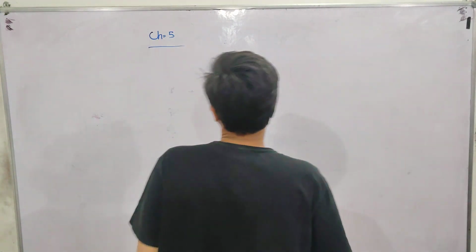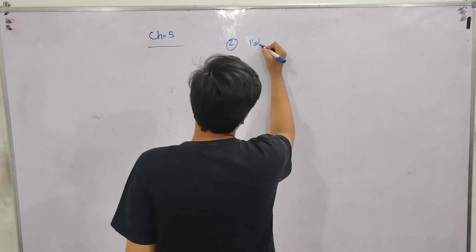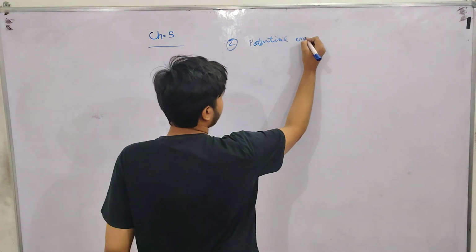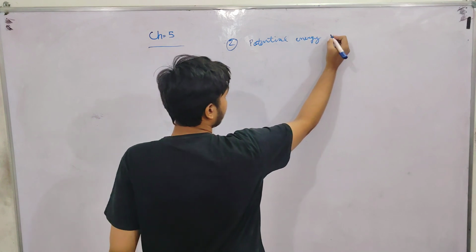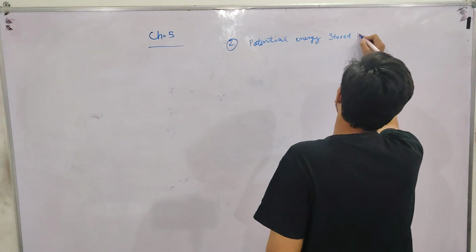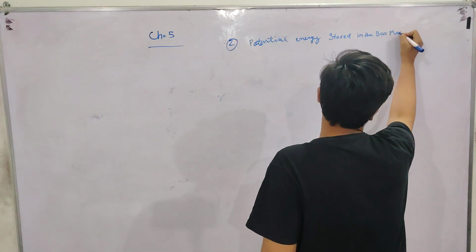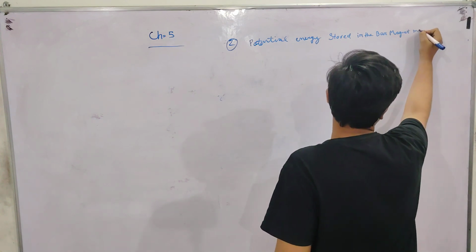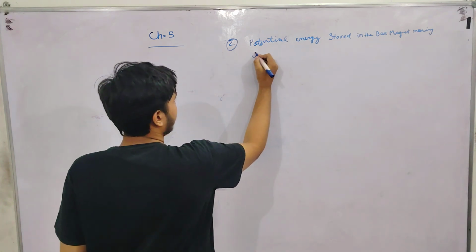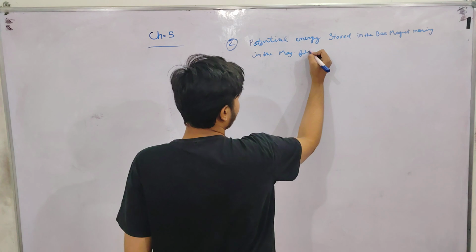The second derivation which will come in the exam, the last derivation, is the potential energy stored in a bar magnet moving in a magnetic field.